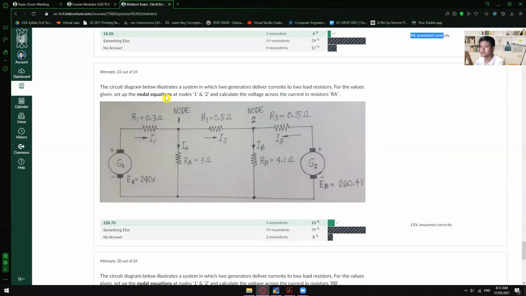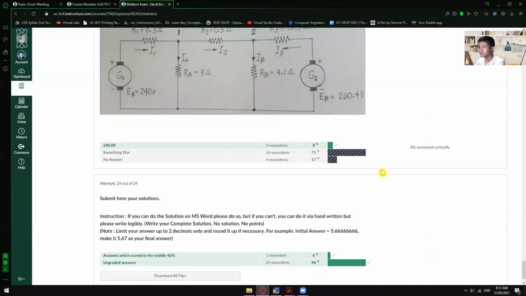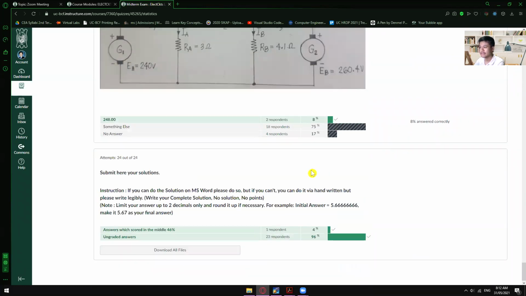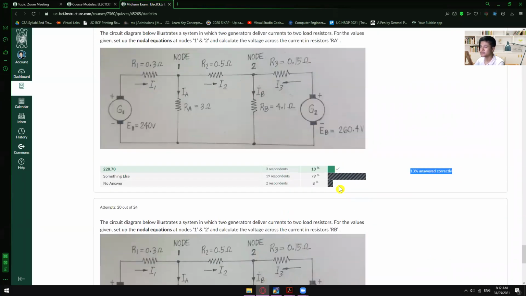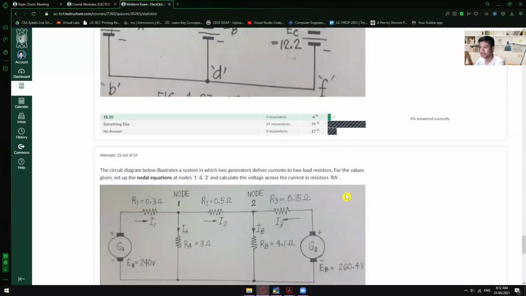And for the nodal method, there were only 13% for this specific question and 8% for this question. So you got very low scores on the last two topics, the superposition and the nodal method.